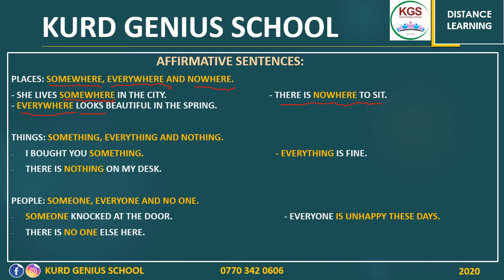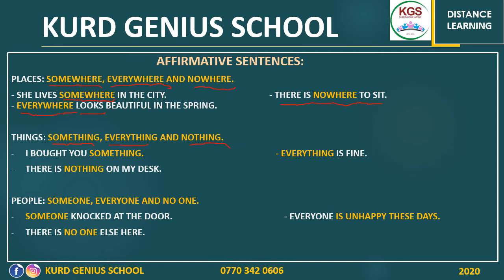Okay, now let's move to things. Likewise, we use three indefinite pronouns when we refer to things without being specific: something, of course, we don't know, everything and nothing. Let's have a look at these words in sentences.